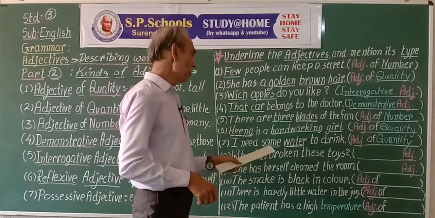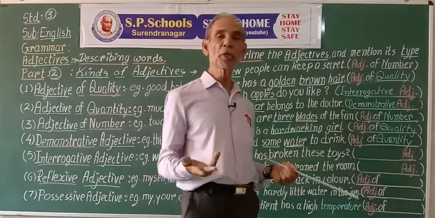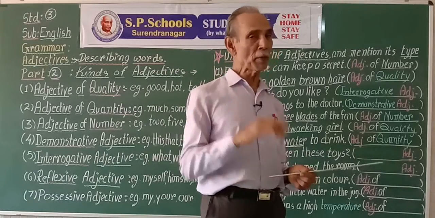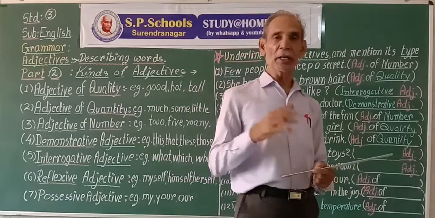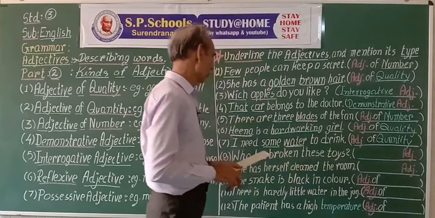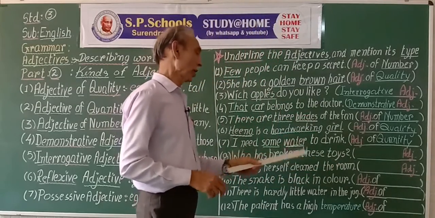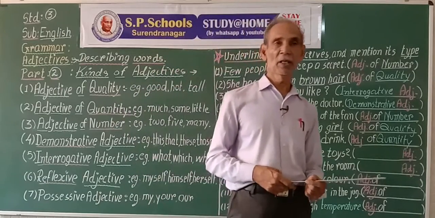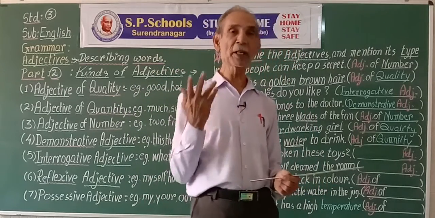Now the word some can be used before countable nouns, or it can also be used before uncountable nouns. I need some water to drink. Some water. Water is an uncountable noun.